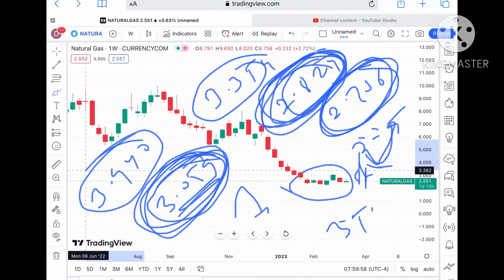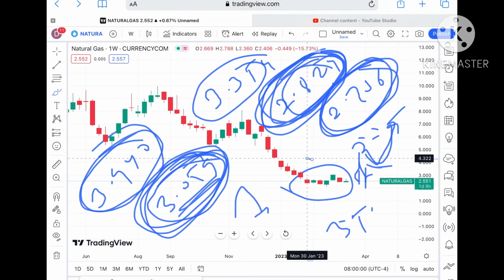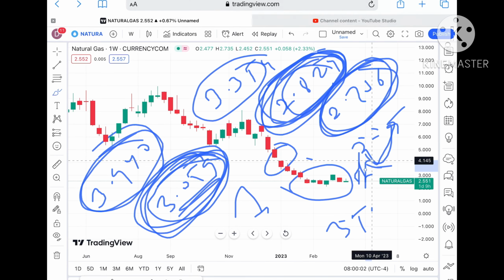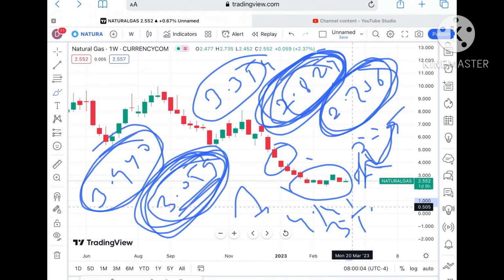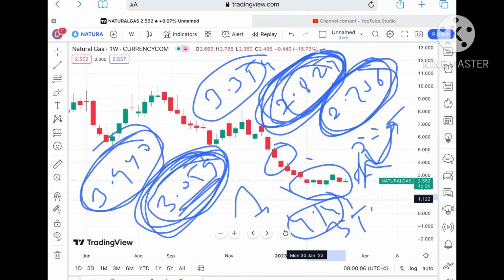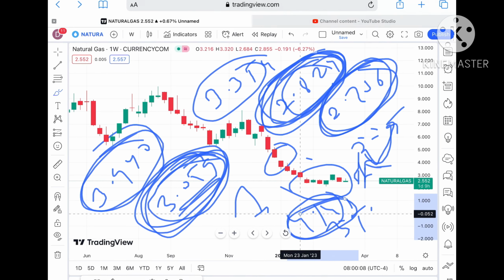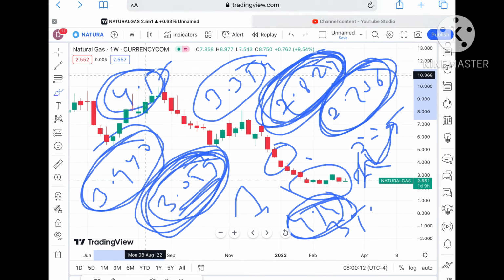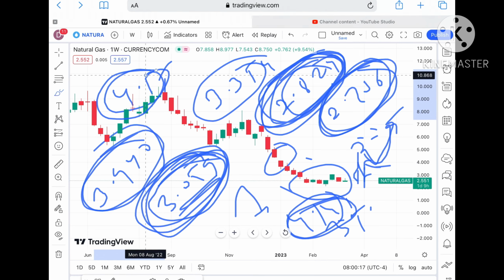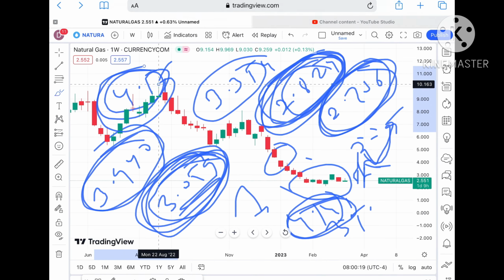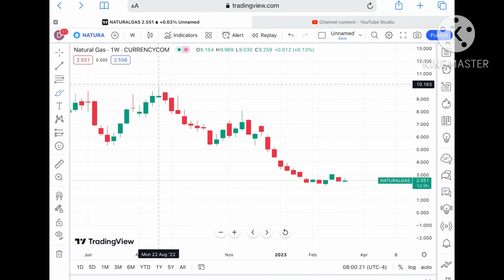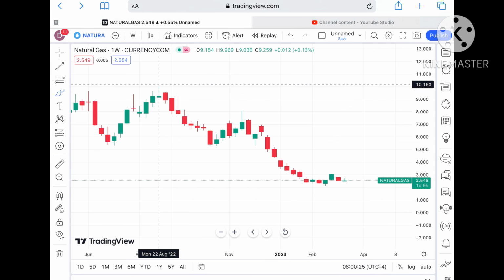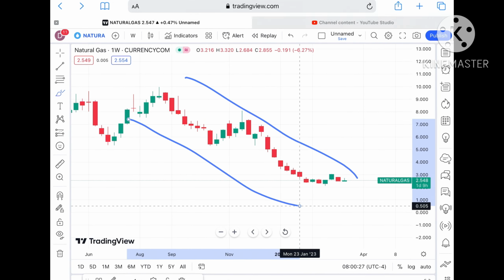Keep this in mind. Once it sustains $3.940, then the probability is that it can touch a level of $4.145, and I have already explained, once the price sustains $4.145, probability of touching 4.35 is there, as we can see a gap theory will form, and once it sustains this level, then we can see it can move further upside. Okay, and if the price moves over the level of 4.35, then I'll make another video explaining where it can move. Overall trend is downside, and it is quite volatile.